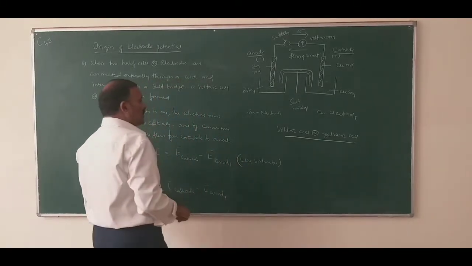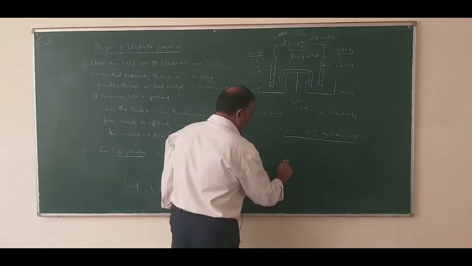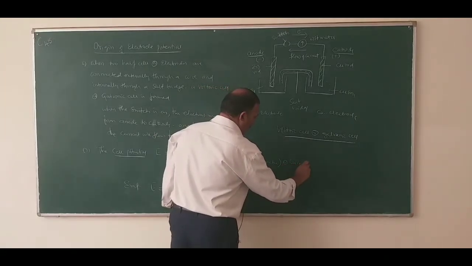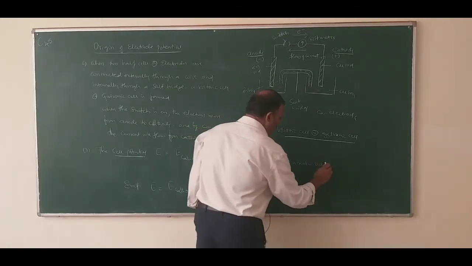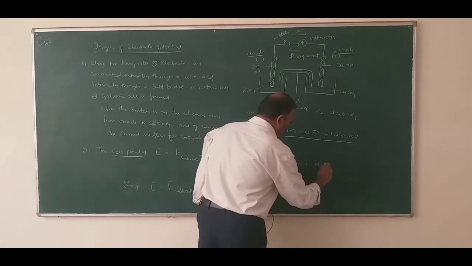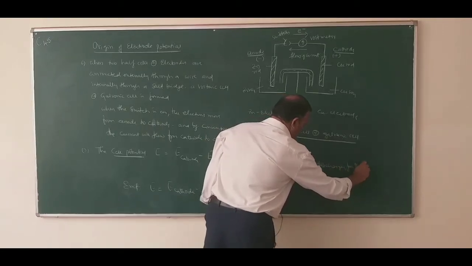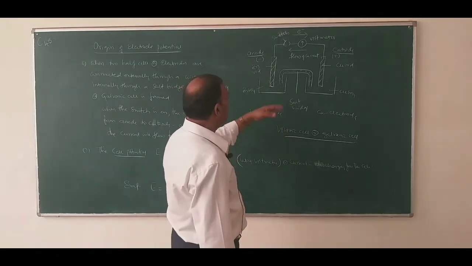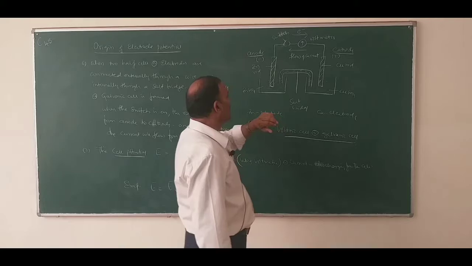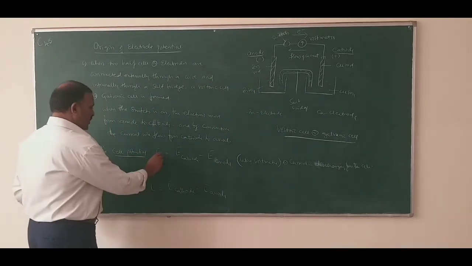So this cell potential can be measured when current is being withdrawn, when current is discharging from the cell. The amount of current discharging from the cell can be directly read from the voltmeter, which is known as cell potential.